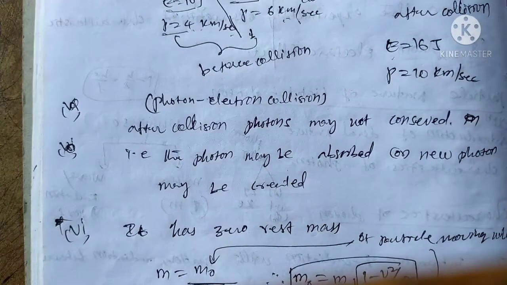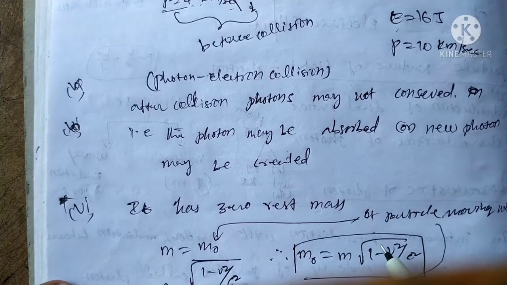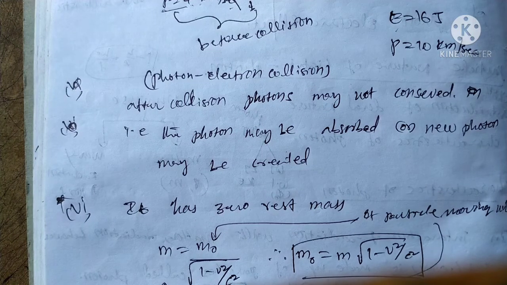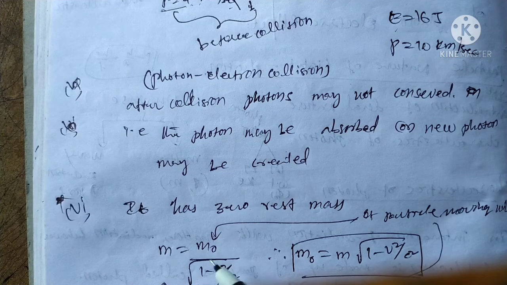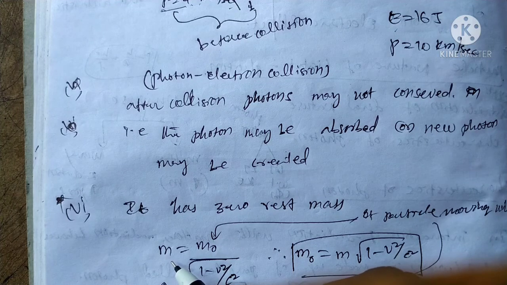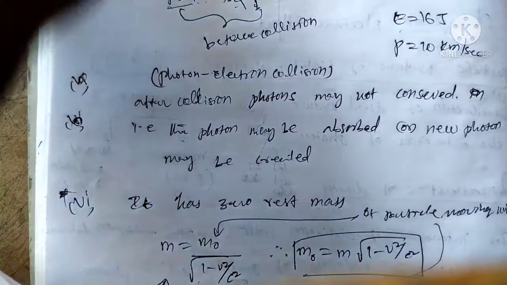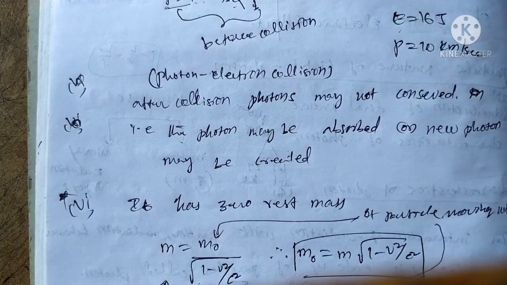Next, the fourth one is that it has zero rest mass. That is m is equal to m0 by square root of 1 minus v square by c square. If a particle has velocity v, then m is equal to m0 by square root of 1 minus v square by c square. M0 is the rest mass. In terms of rest mass, m0 is equal to m into square root of 1 minus v square by c square.